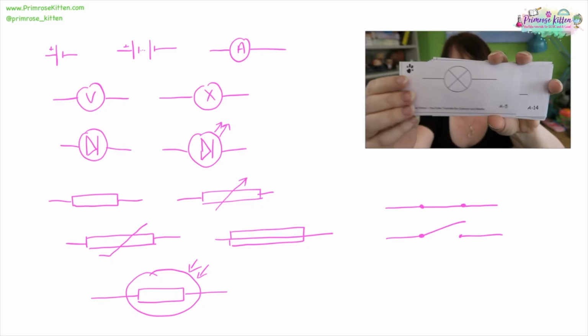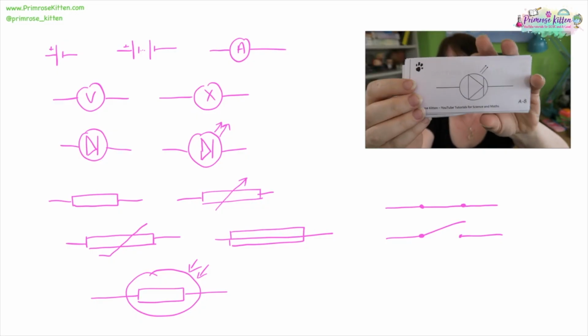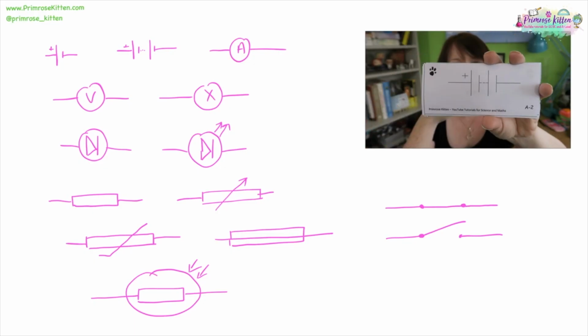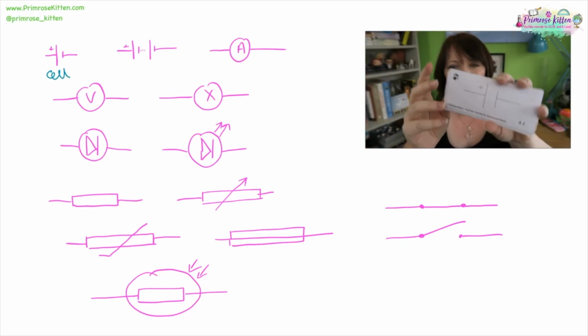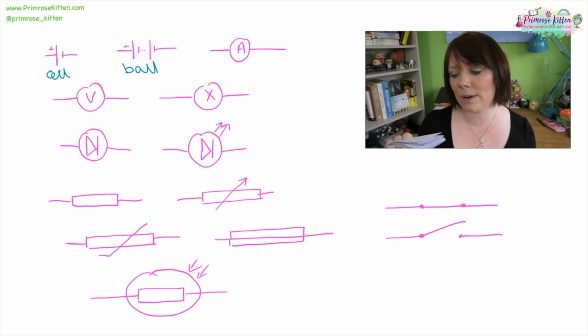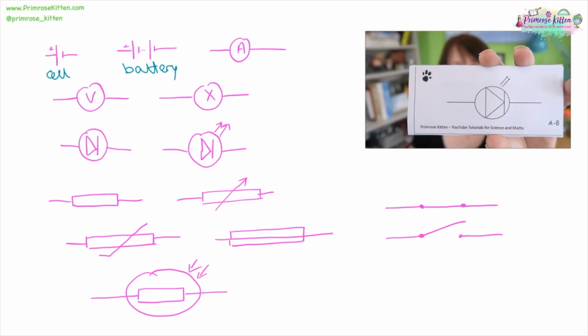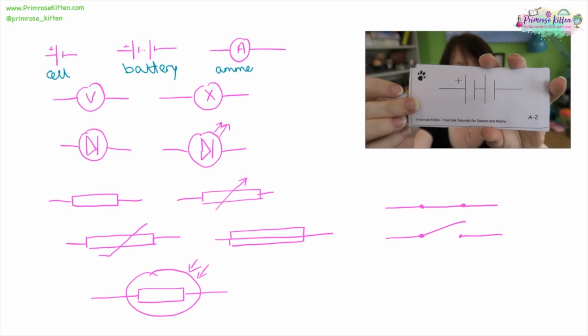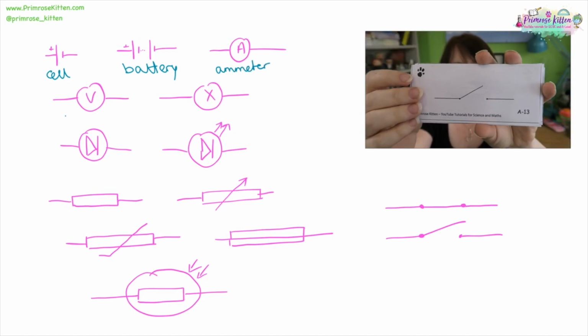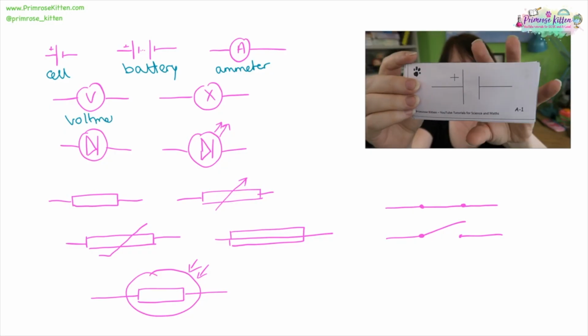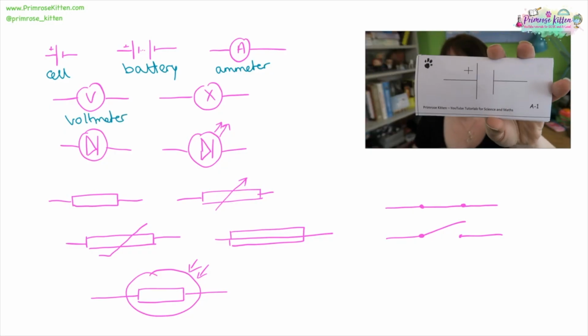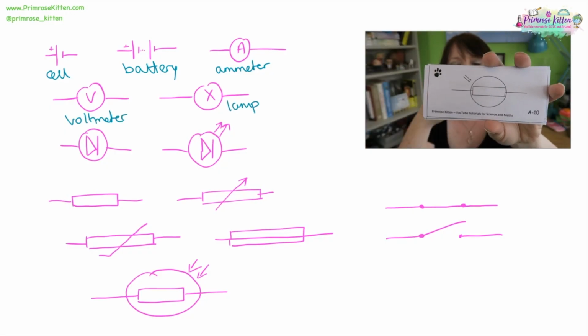You need to know all of these circuit symbols. I've made you handy flashcards for this, but here is a quick recap. This is a cell. This is a battery. You will notice that a battery is more than one cell put together. Here we have an ammeter, voltmeter, a lamp or a bulb, diode,